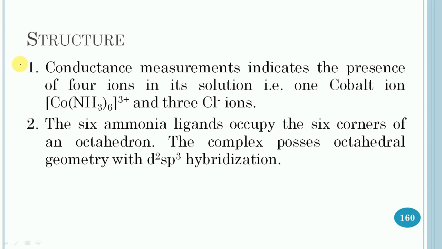Next is the structure of the hexaamminecobalt(III) chloride complex. According to conductance measurement studies, it indicates the presence of 4 ions in its solution. One is the cobalt complex ion having this formula, and 3 are chloride ions. The 6 ammonia molecules occupy the 6 corners of the octahedron, and the complex possesses octahedral geometry with d2sp3 hybridization, and it is explained on the basis of valence bond theory.